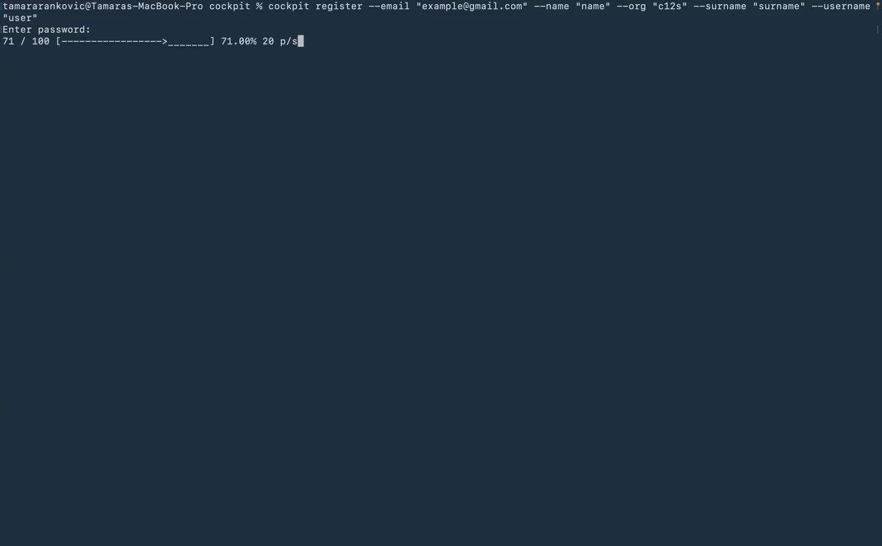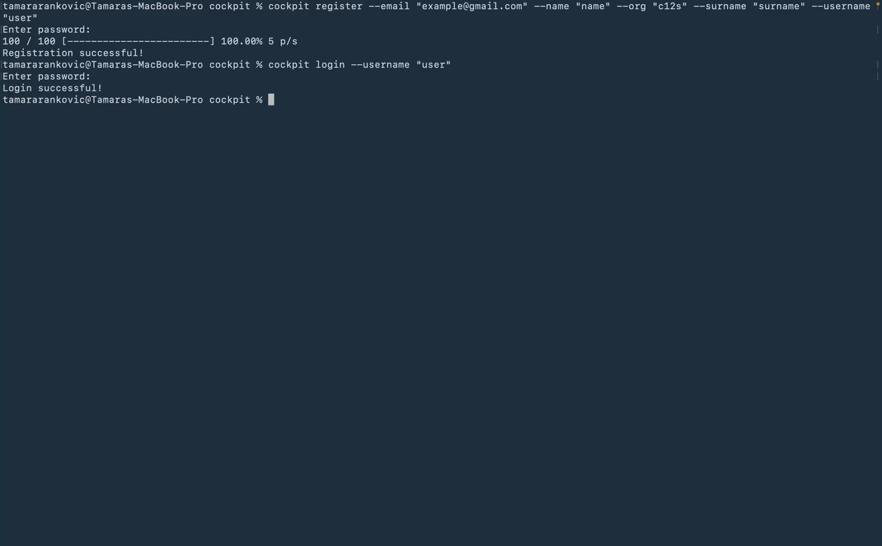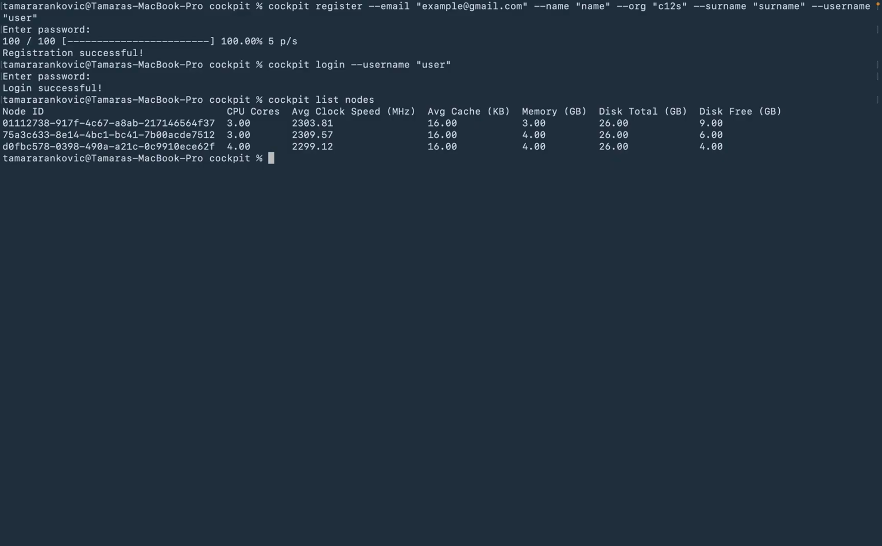So we will now wait for some time for the system to register the user. And now we have a successfully registered user. After we successfully register a user, we will now log our user into the system. We will enter the password, and the user should be registered. We now have a successfully registered user. Login.